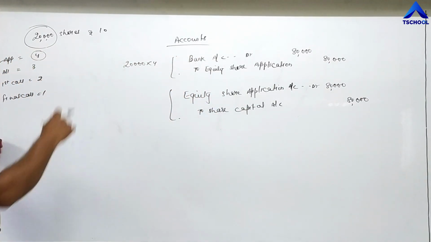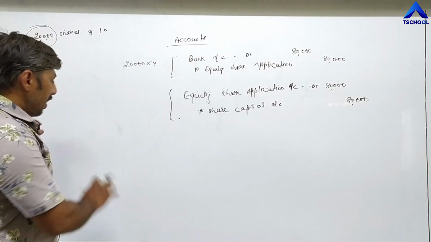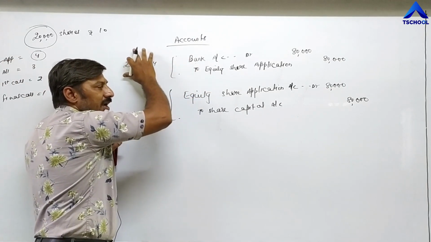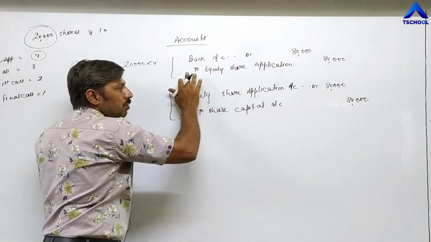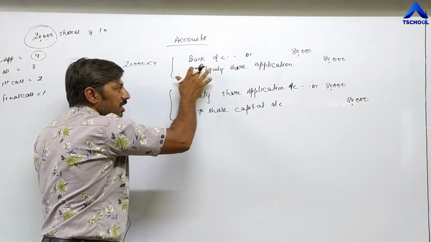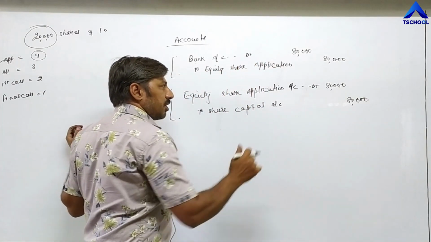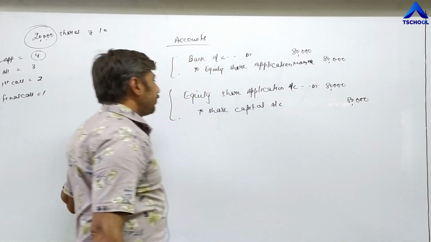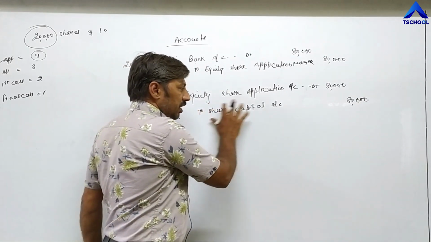Try to understand these entries. First of all, company is receiving check from different investors. Check is received by company, or we can say cash or check is coming into the business. It is a real account, bank account debit to, and the name of the income is first installment, application, so equity share application money. You can write money also. Money account. Then equity share application account debit to share capital account.